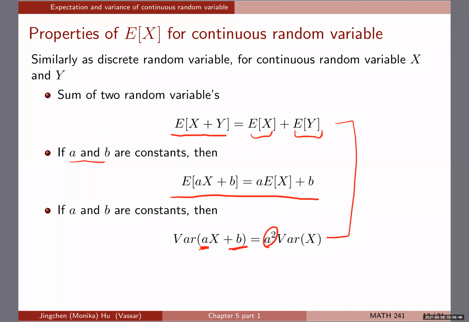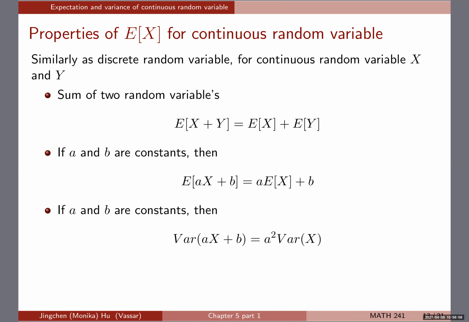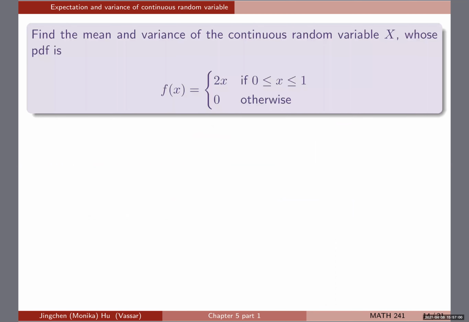Meaning that if you already worked out the expectation or the variance of the random variable, then if you're working with a linear function through A and B of the random variable X, those results could be really handy. So let's look at an example quickly. Find the mean and variance of the continuous random variable X given the PDF. The PDF given is that between 0 and 1, it's 2x. It's going to be 0 otherwise.